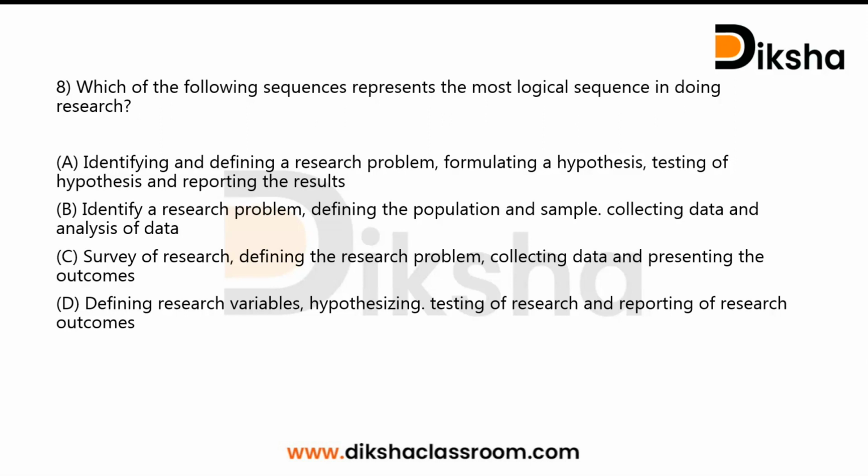So here in this question, option C and D can be excluded because they are saying that the first step is survey of research or defining research variables. Before any of that, we have to identify there exists a research problem. So we can select option A and option B. While considering option A and option B, we have to know what are the other steps.